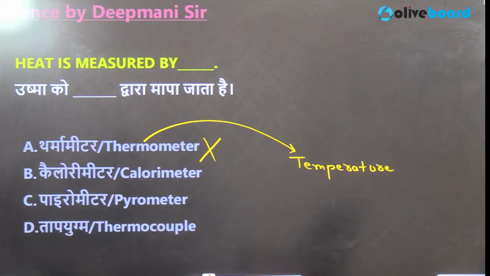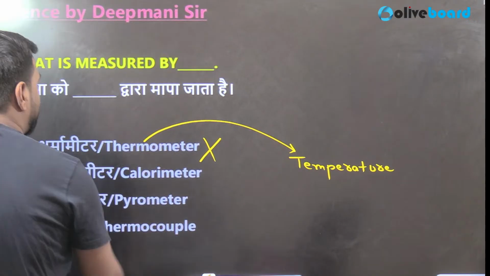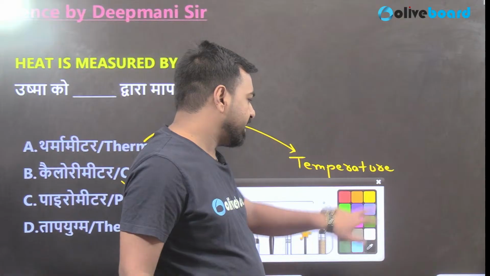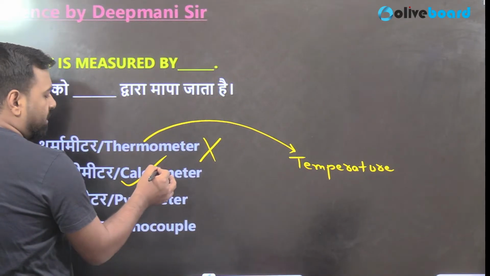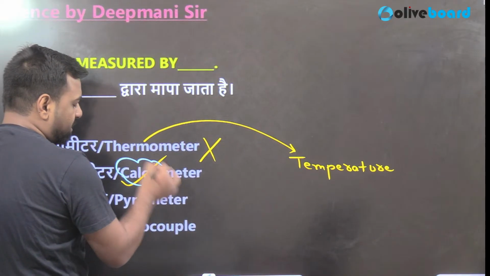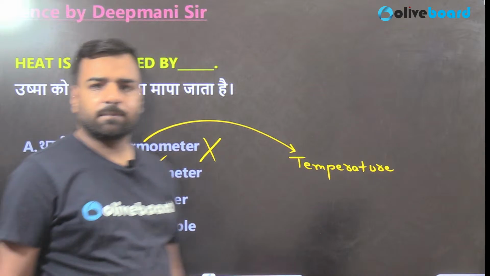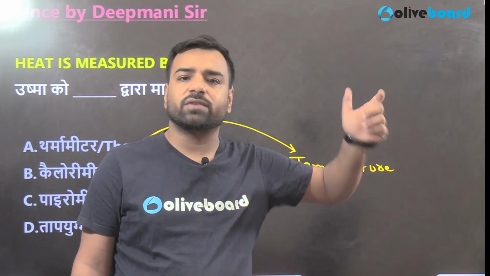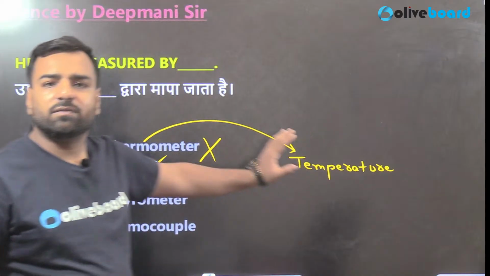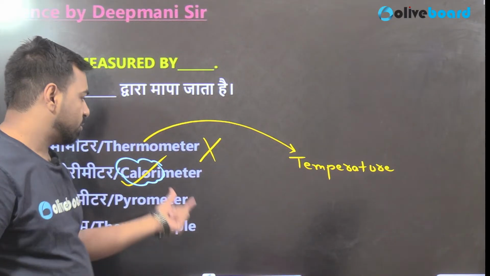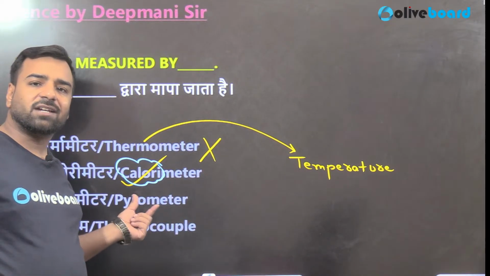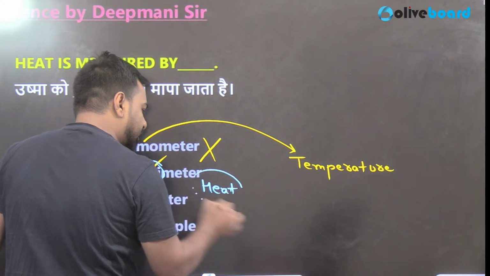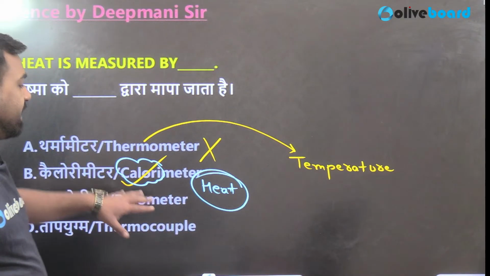So back to school tales. Here the answer is going to be a calorimeter. The perfect answer will be calorimeter, and there's a way to remember this. So what is the unit of heat? Tell me. So you are calculating those values in joules, right? So that unit is joule, or we can link it with the calorie. So the meter, the device that is measuring the calories, that is heat. So for the heat, we'll go with the calorimeter, guys, right? So that's the priority that can be given.